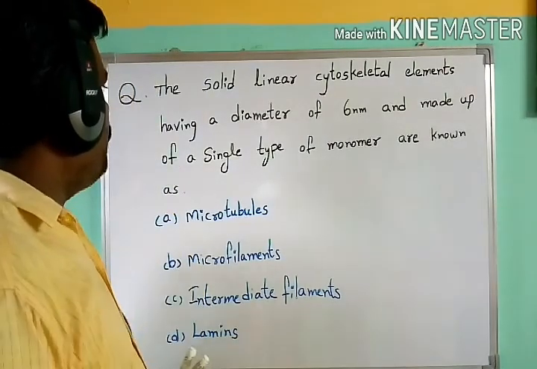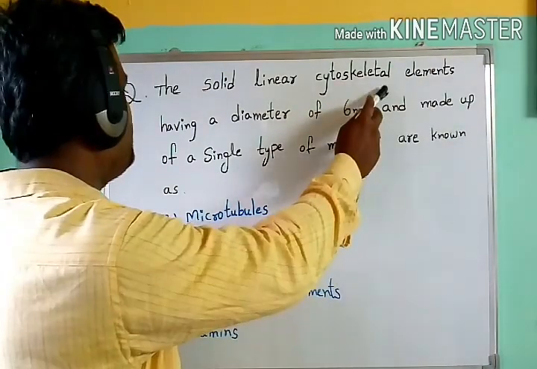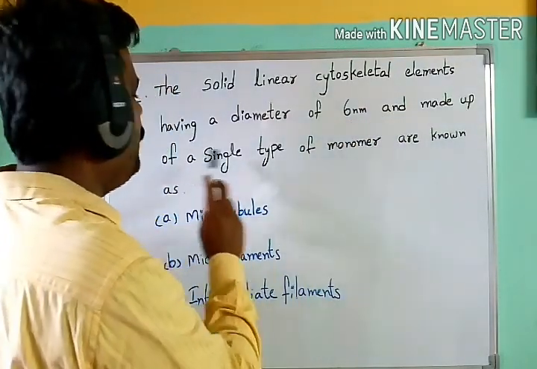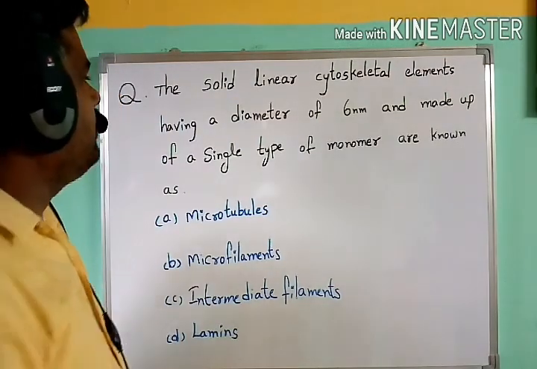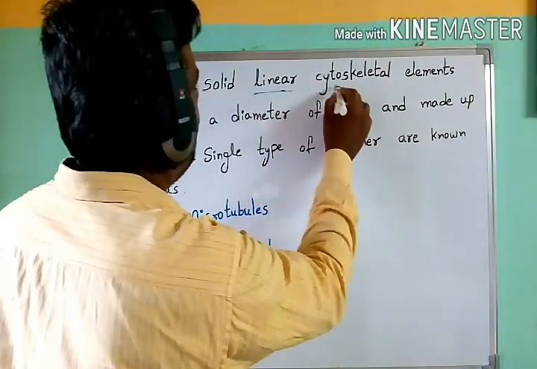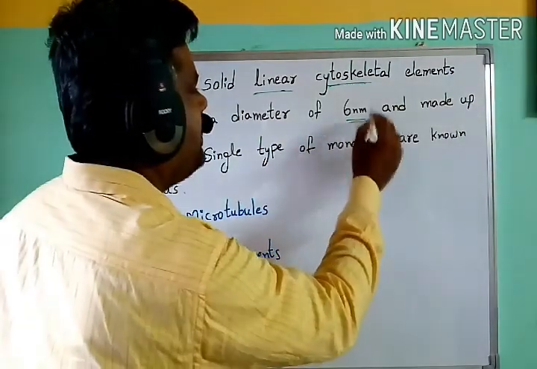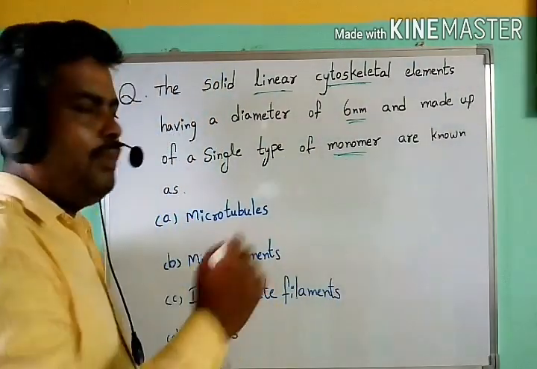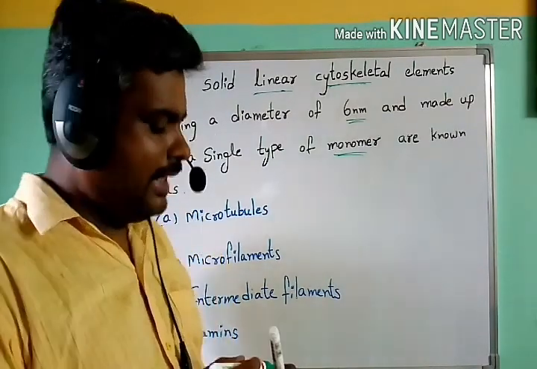Now coming to the second question: the solid linear cytoskeletal elements having a diameter of 6 nanometers and made up of a single type of monomer are known as? In this question, the solid linear cytoskeletal elements have a diameter of 6 nanometers, and these are made up of a single type of monomer. That means these are made up of a single type of protein, generally called a monomer.